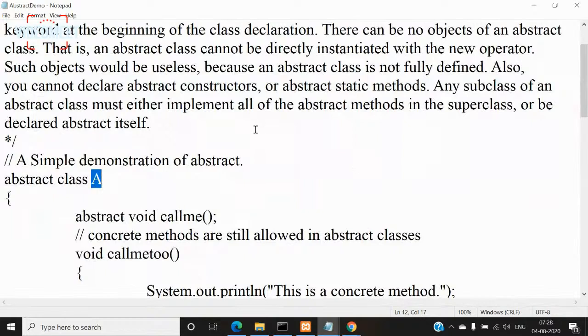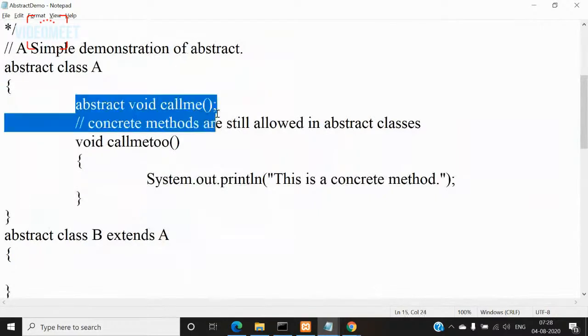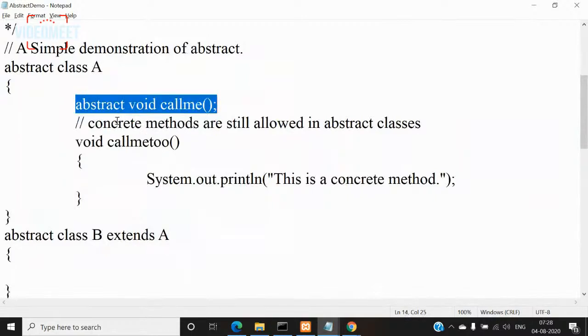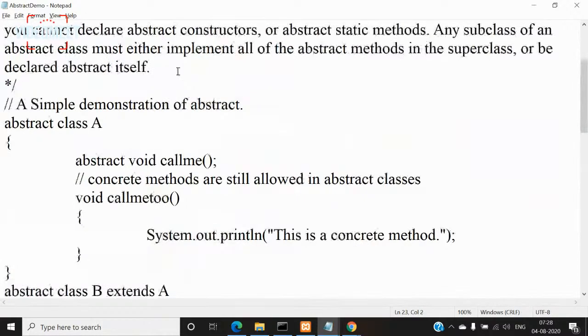Any subclass of an abstract class must either implement all of the abstract methods in the superclass or be declared abstract itself. So what is the meaning of this important point? Last point is, any subclass. You take the subclass of A, that is B. It must either implement all the abstract methods of this superclass A. How many abstract methods are there? There is only one method in this example. So this must implement that method, or else that also must be declared as abstract.